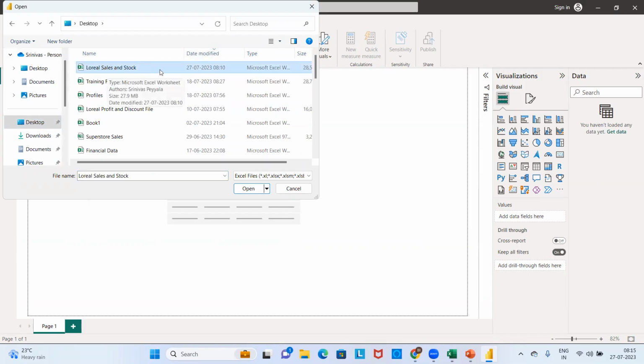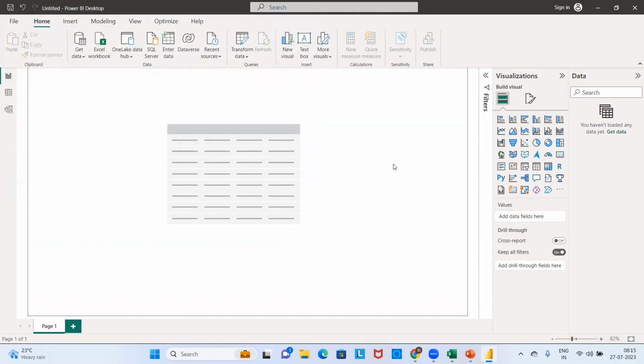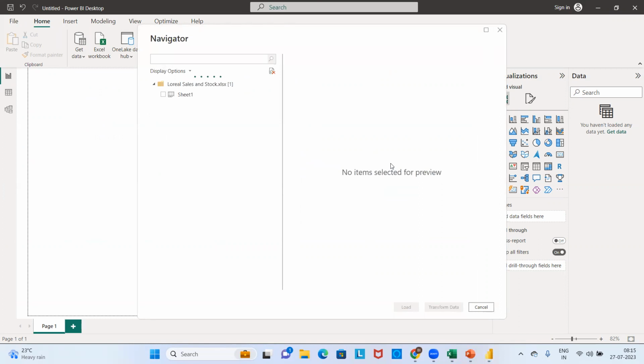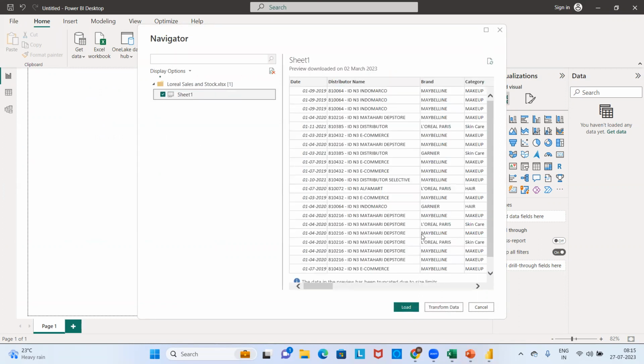Is this the file he received from the client? Yes. This is the L'Oreal sales and stock file, which has cosmetics and beauty care related information, on how sales are being done in different parts of the France region. This file is a real-time project file, which I am showing to you.